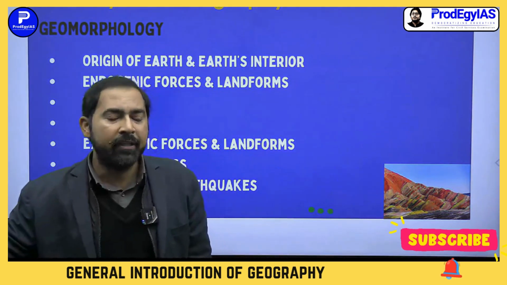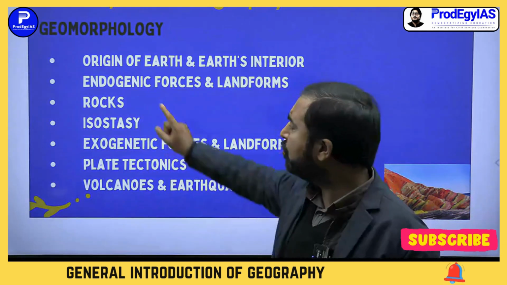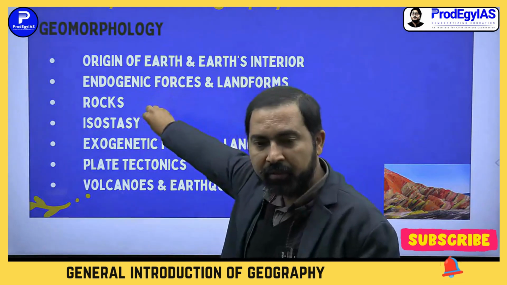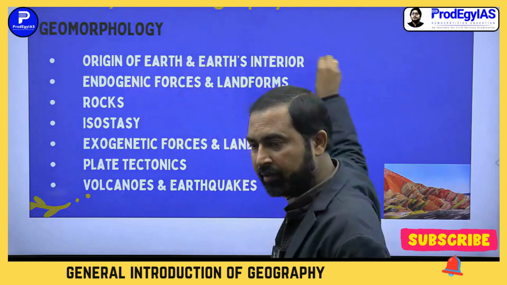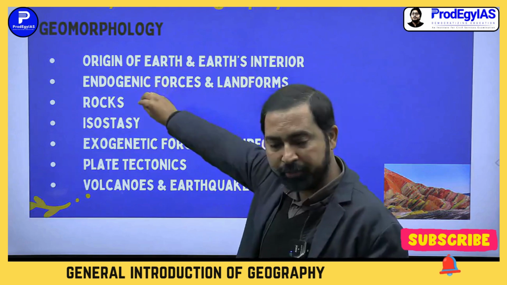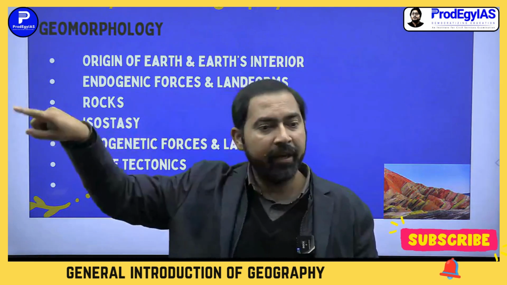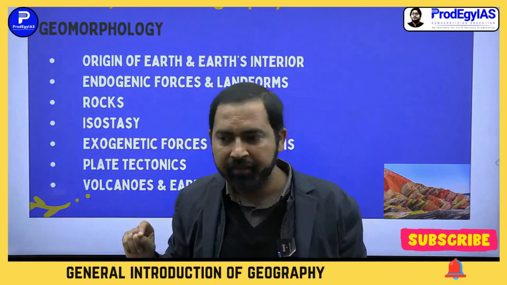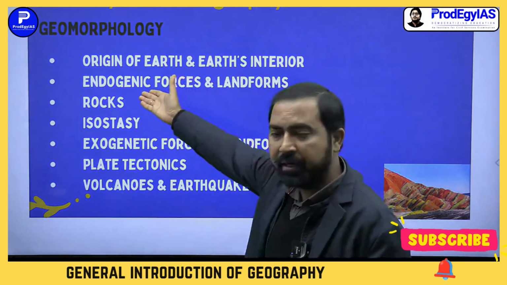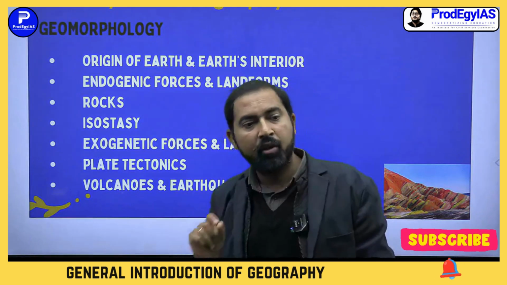That is why they are known as antecedent drainage. So here you can see that this geomorphology theory can be applied in Indian geography as well. If you have understood this part, you can understand Himalayan orogeny and Himalayan drainage in a better way, right? So there are landforms because of these endogenic forces. Move on to the next topic, rocks.